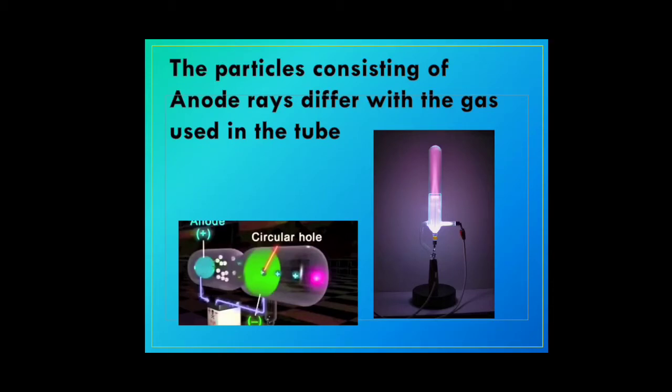When the gas undergoes decomposition, the positive particles, basically protons, constitute the anode rays. Naturally the size of the particles will differ from element to element, and that is why with a different gas used in the tube, different particles would be formed. So it would differ with the gas, whereas with cathode rays, no matter whichever gas you take, the particles were just the same.